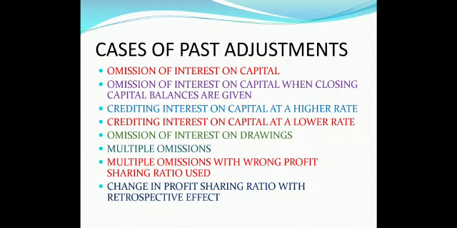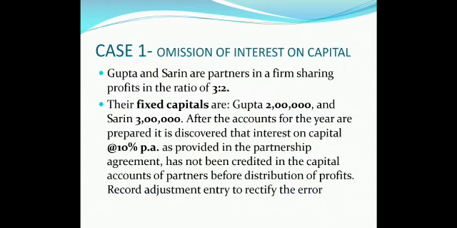In this session, children, we are going to cover the first 4 cases. Let us start with these cases one by one. First example, that is omission of interest on capital. Let's read the question very carefully. Gupta and Sareen are partners in a firm sharing profits in the ratio of 3:2. Please note the important and the highlighted points. These partners are sharing profit in the ratio of 3:2.